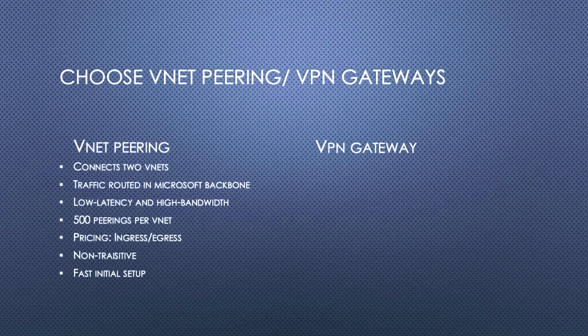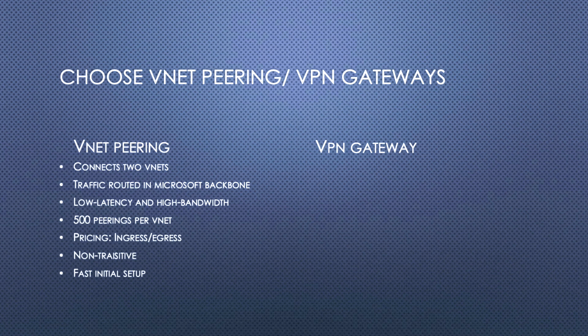There's a limit on the number of peerings in VNets, so only 500 peerings are allowed per VNet. Pricing for VNet peering is ingress and egress. Now here you may get confused: what is ingress and egress? Ingress is traffic coming towards Azure.